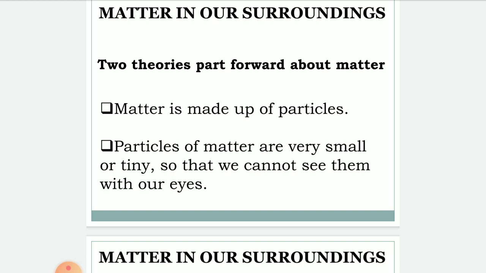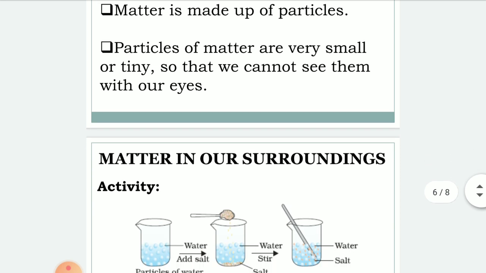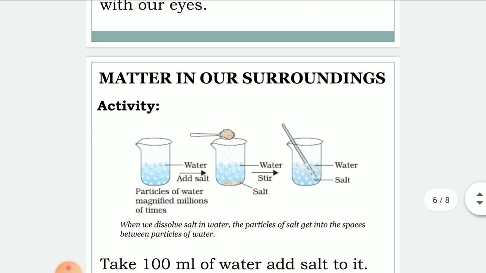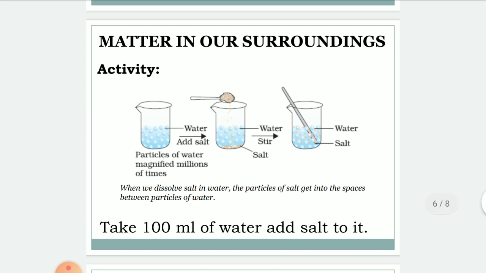The next activity is potassium permanganate. Take a little potassium permanganate and add to 100 ml of water. Potassium permanganate is purple in color. The solution will be a very dark purple color. From the 100 ml of dark potassium permanganate solution, take 10 ml and again mix it with 100 ml of water. There will be a slight change in the color.